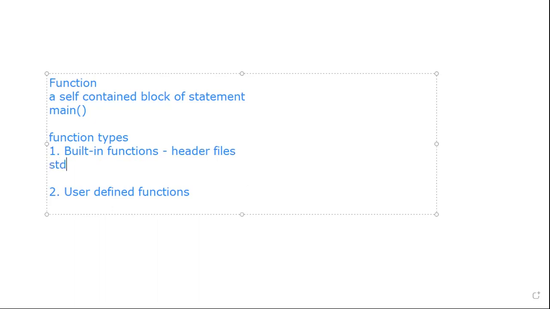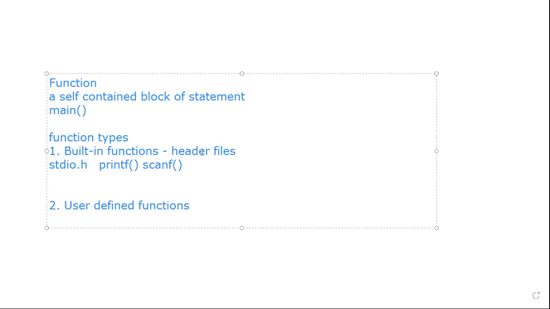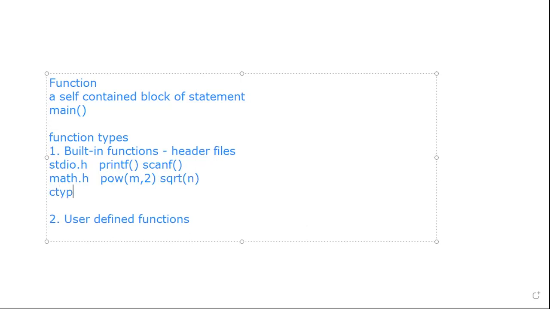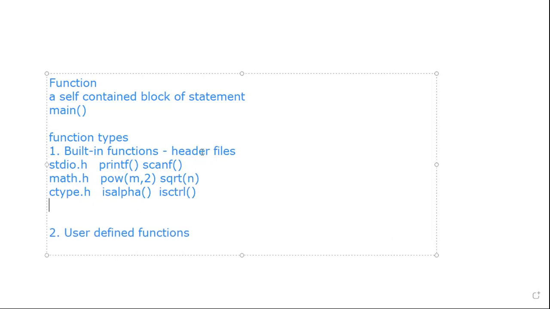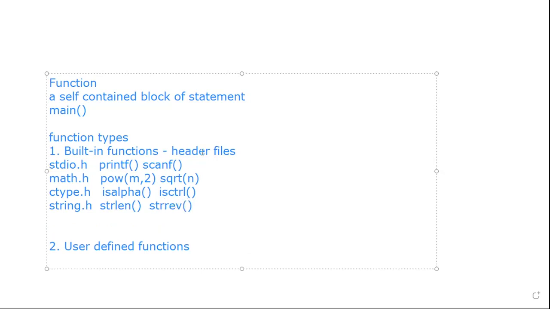Example, stdio.h file: printf, scanf. Then math.h, it contains power of m comma n, square root of n, etc. ctype.h, a character type header, has isalpha, iscntrl, etc. string.h has strlen, string length, strrev, string reverse, etc. These are only a few. You have multiple functions, I'm telling you only a few here.